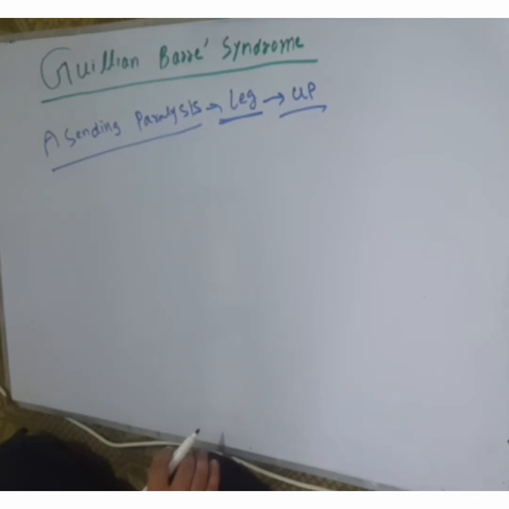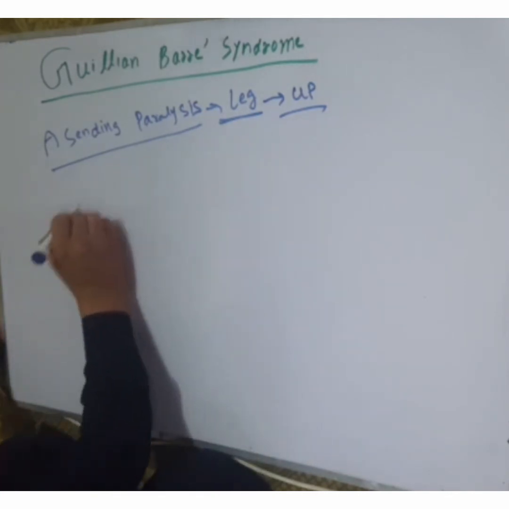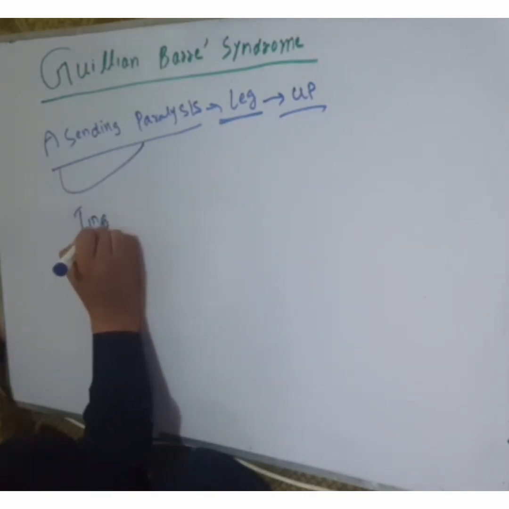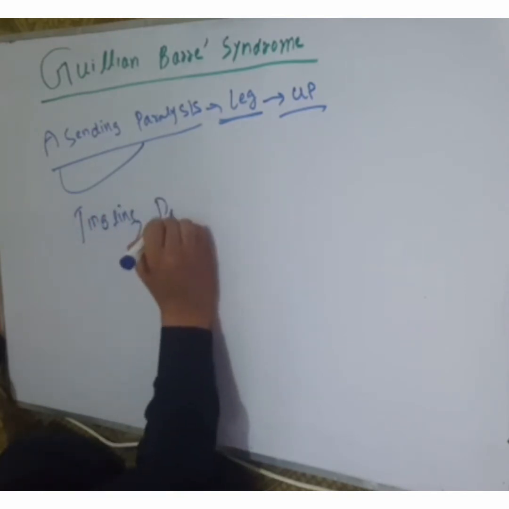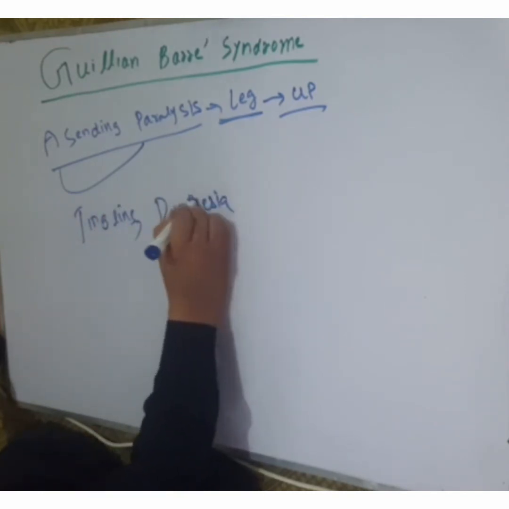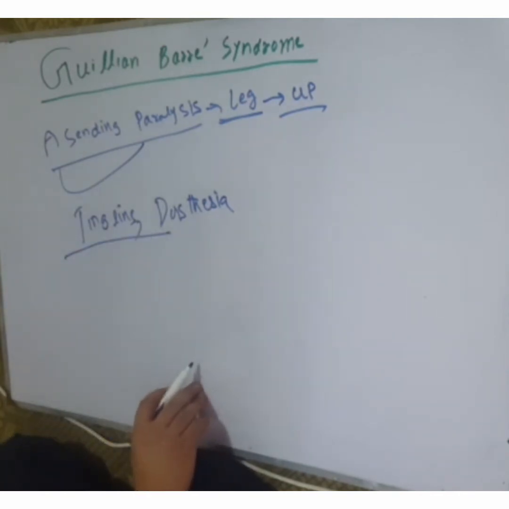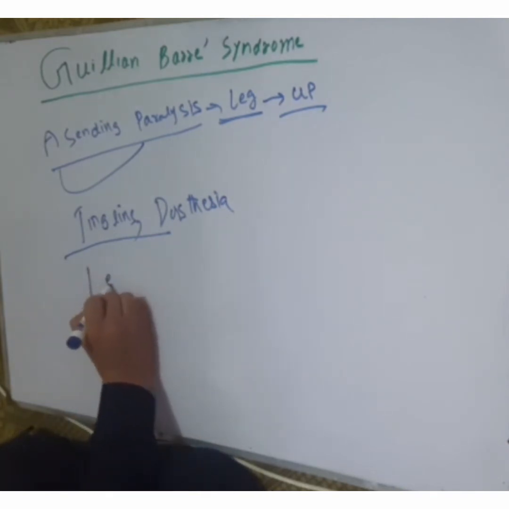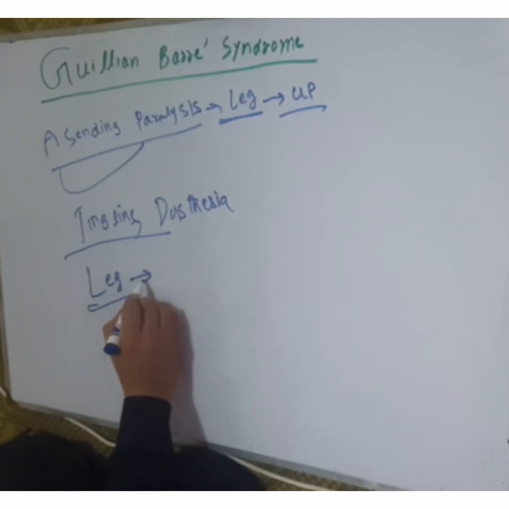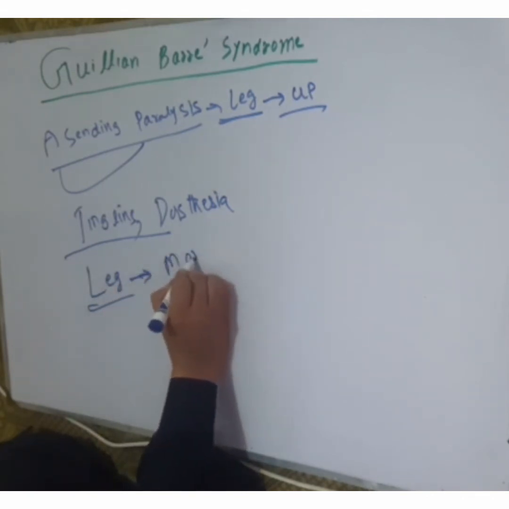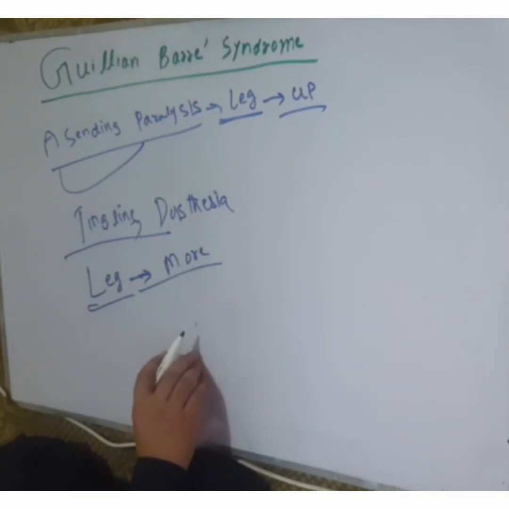This ascending paralysis, which starts from the legs and goes upward, is associated with tingling and dysesthesia. Tingling and dysesthesia are also symptoms of the ascending paralysis in Guillain-Barré syndrome. The legs, that is the distal extremities, are more affected.